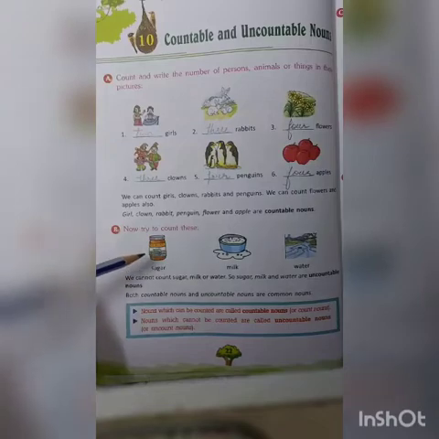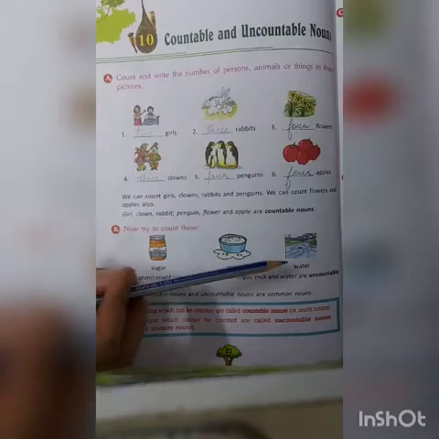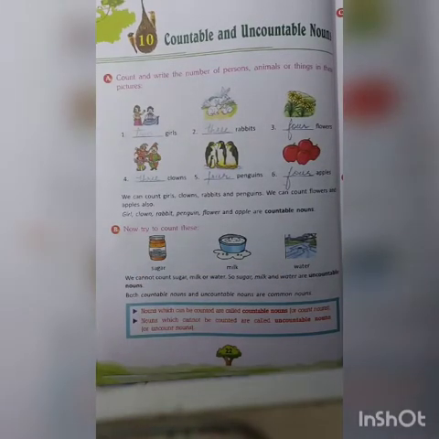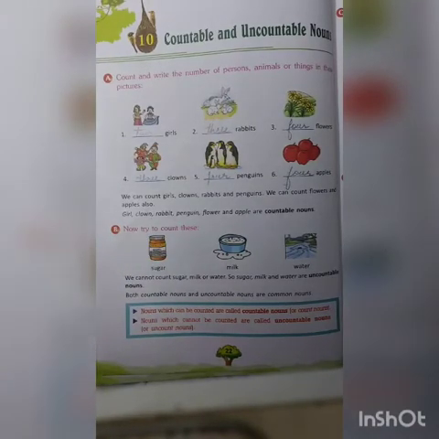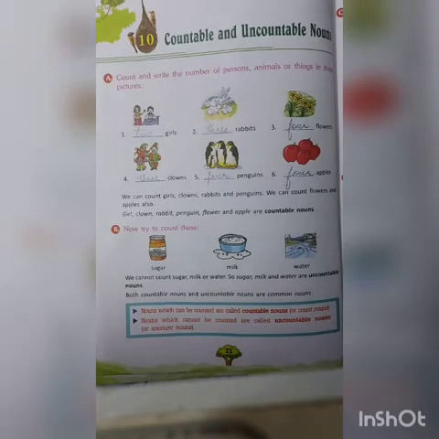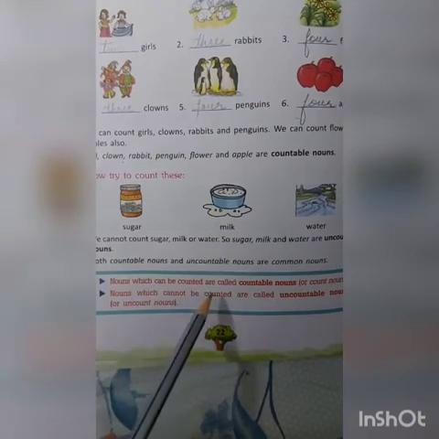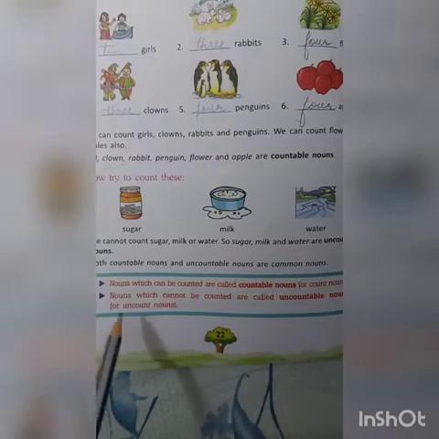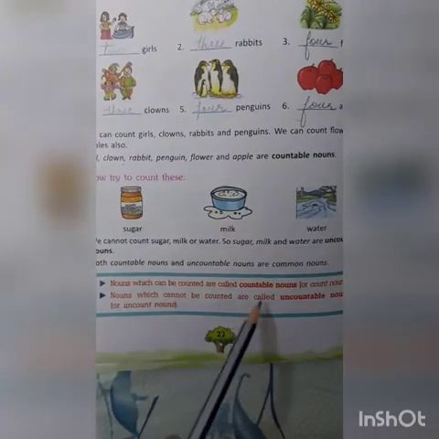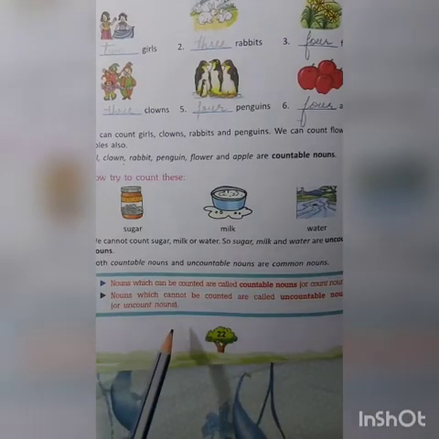Now look at the pictures shown here and try to count these. Sugar, milk and water. Can you count them? No, we cannot count sugar, milk or water. So they are what? They are uncountable nouns. So, children, nouns which can be counted are called countable nouns or count nouns. And nouns which cannot be counted are called what? They are called uncountable nouns or uncount nouns.